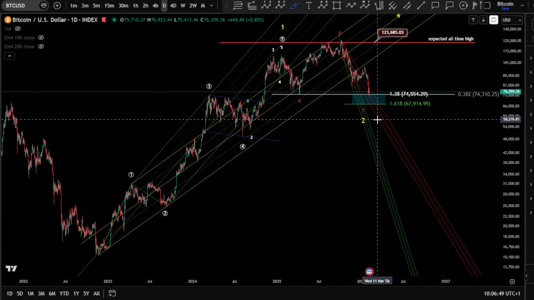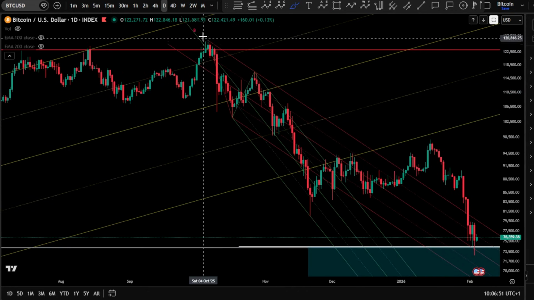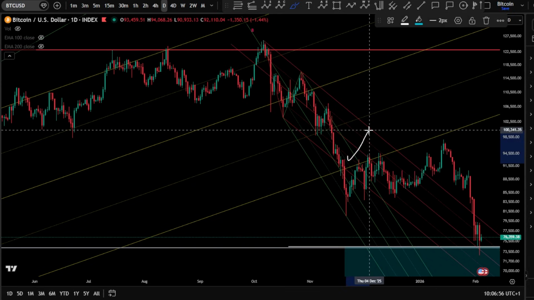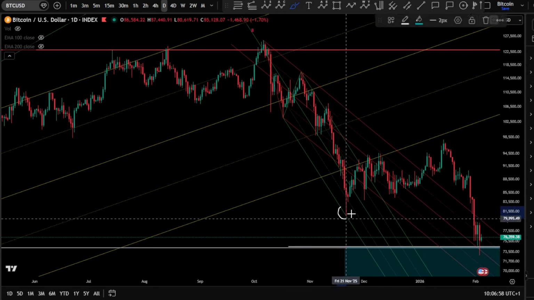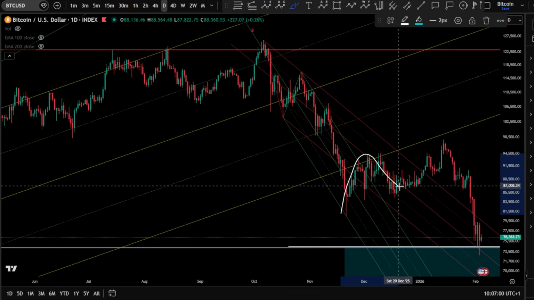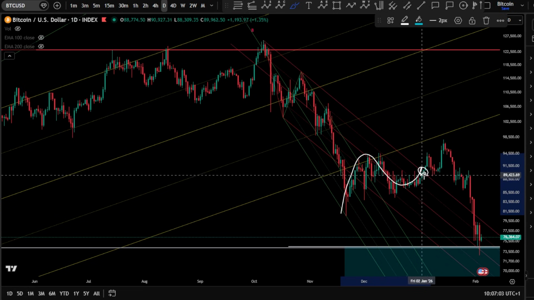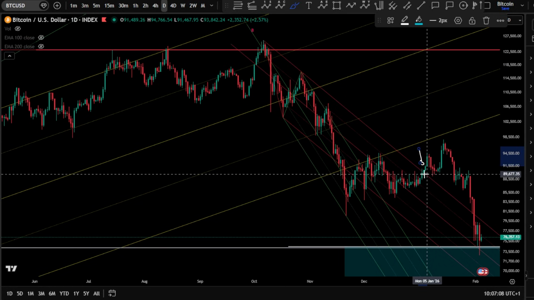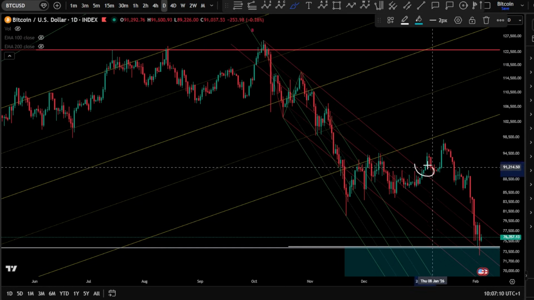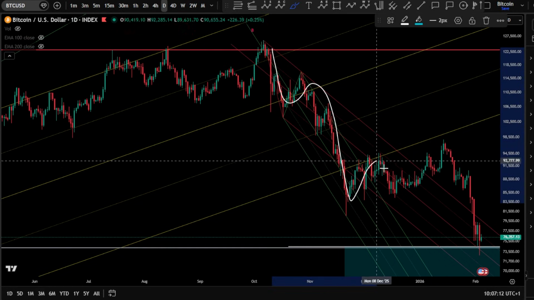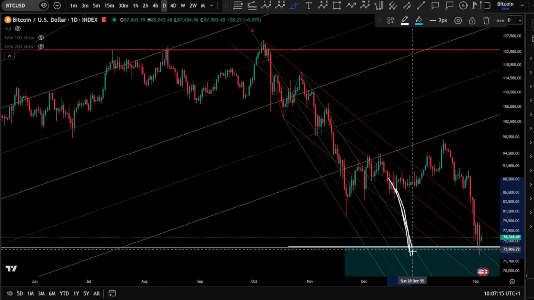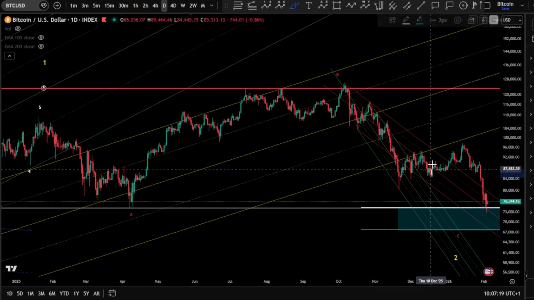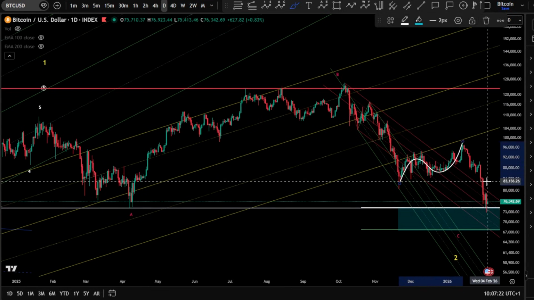Now, when we take a look at the new channels here, taken from our wave 1, 2, we can see the wave 3 has exited the base channel very nicely. And this is a confirmation of a wave 3 before the price exits the base channel again. Because when it exits the channel here, that means something is going wrong. Something in this impulse is not working. It should have followed the base channel and the acceleration channel with the wave 5, but this did not happen. We got a longer time wave 4.